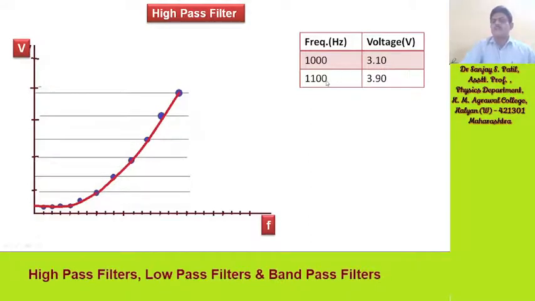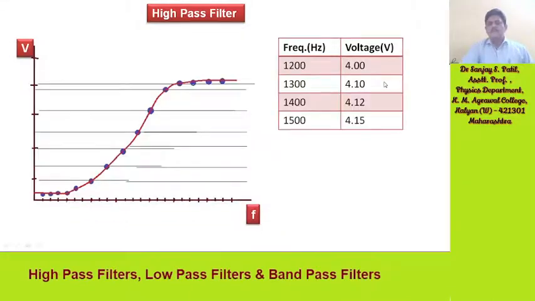For 1100 Hz it is 3.90. For 1200 Hz the voltage is 4 volt. For 1300 Hz it is 4.10. For 1400 Hz it is 4.12, and for 1500 Hz it is 4.1.